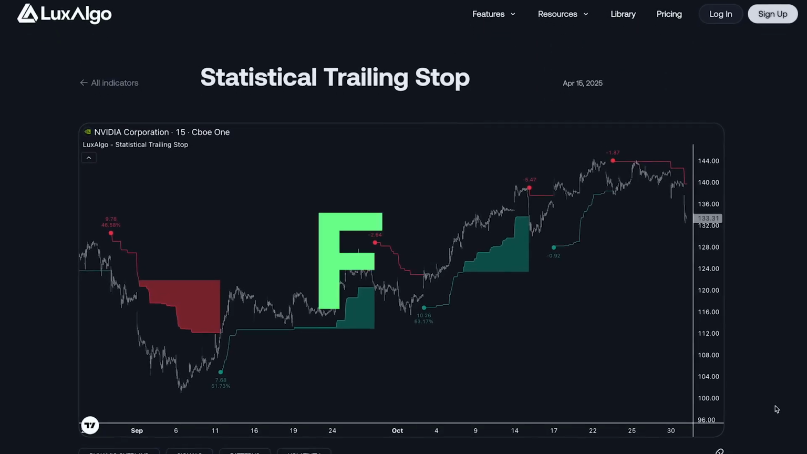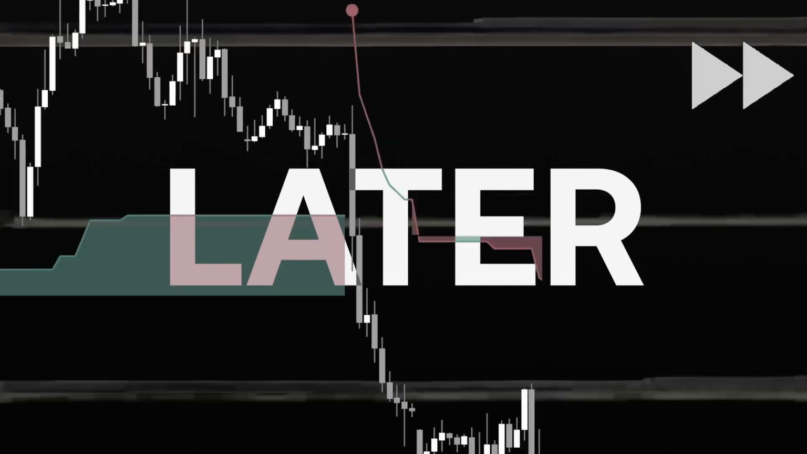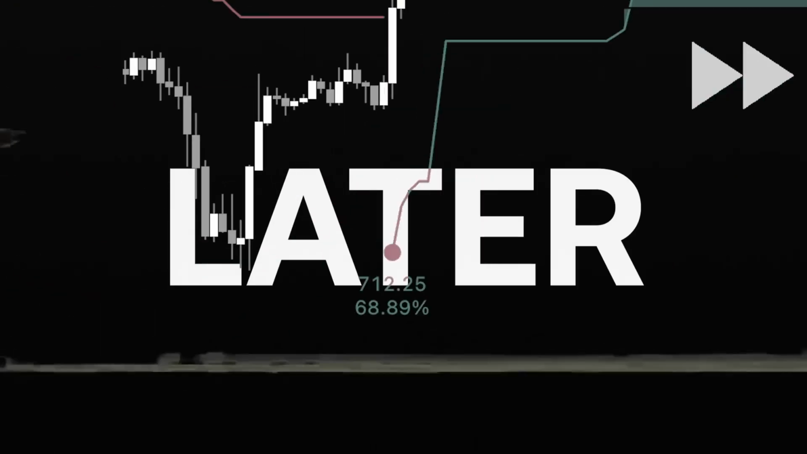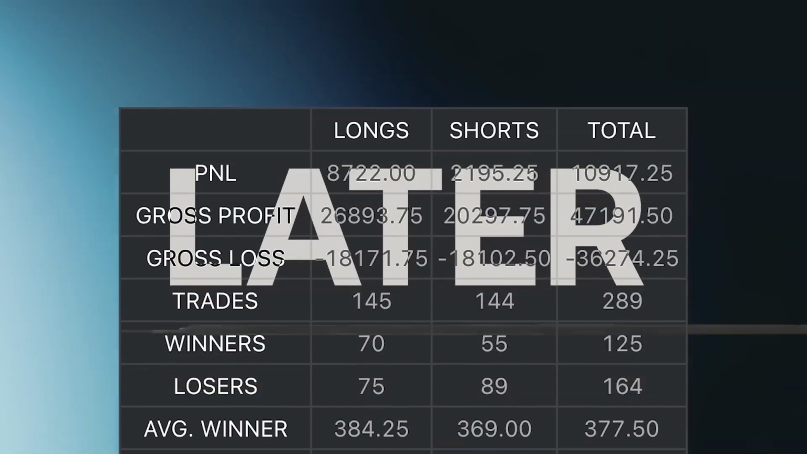And best of all, it's completely free. So let's break down how it works and why it could be a game changer for your trading strategy.